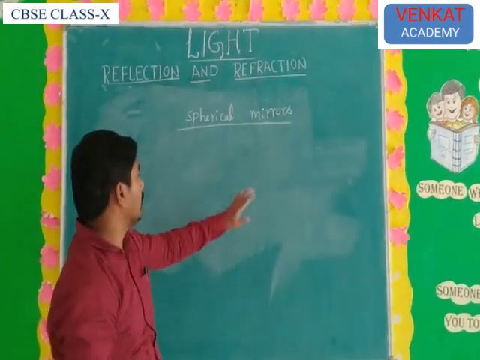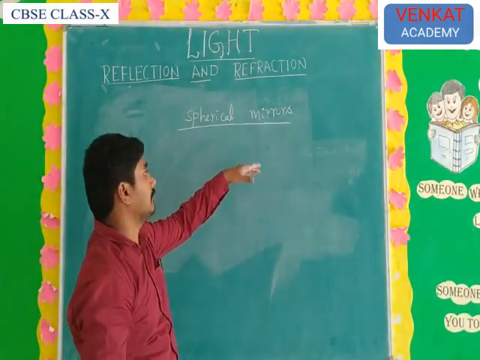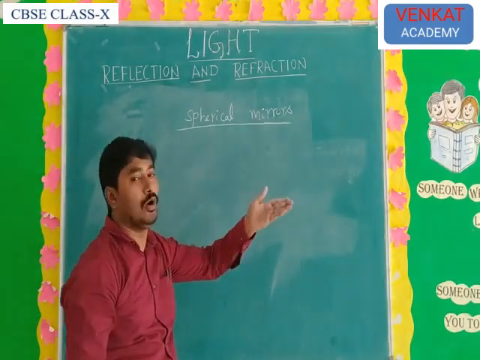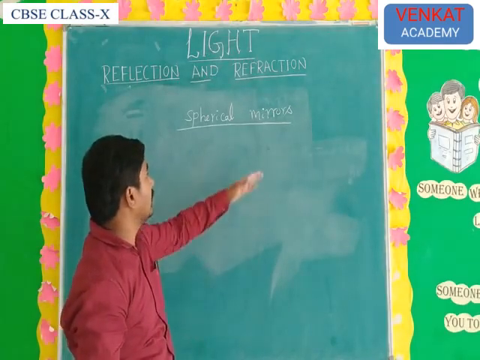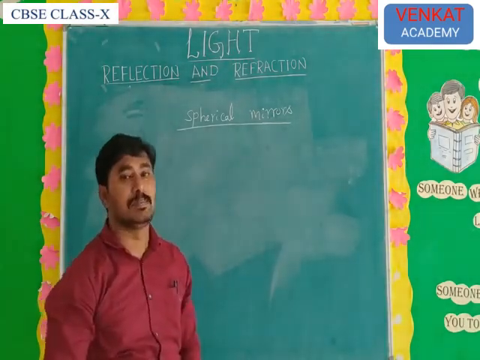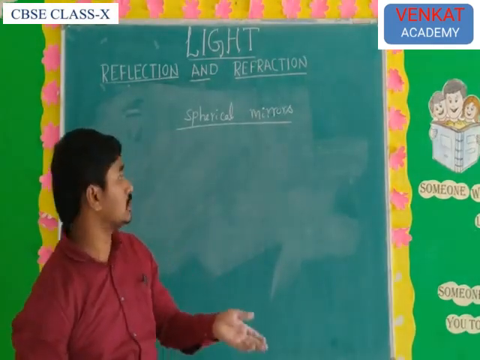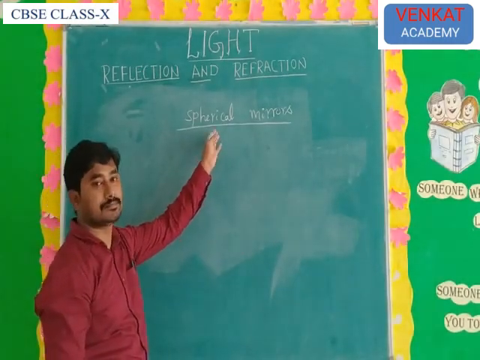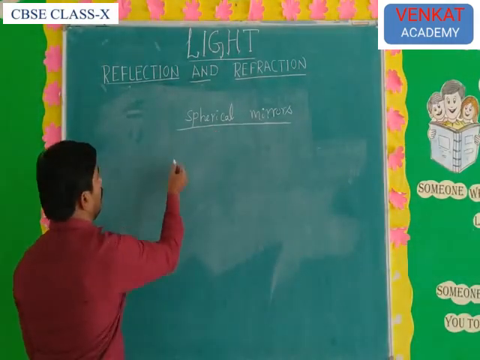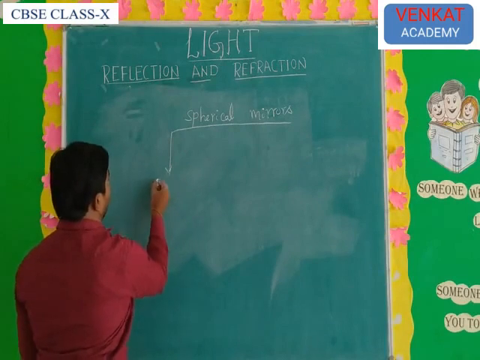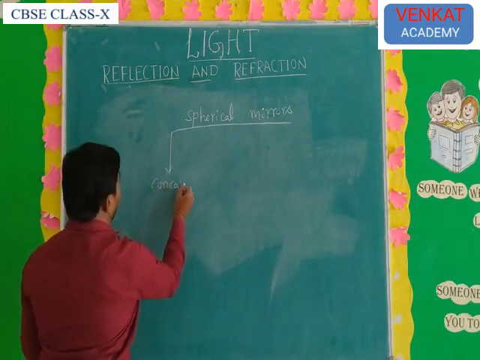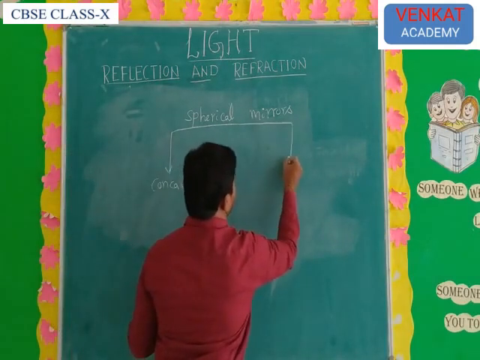The mirror's surface may be bent inwards or outwards, bending on either side. That type of mirror is nothing but a spherical mirror. Spherical mirrors are also known as curved mirrors. Spherical mirrors are mainly divided into two types: one is the concave mirror and the other is the convex mirror.